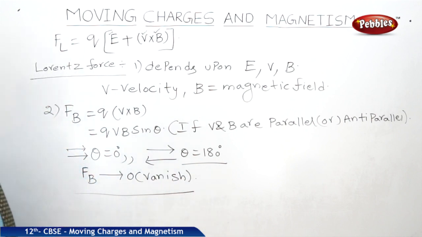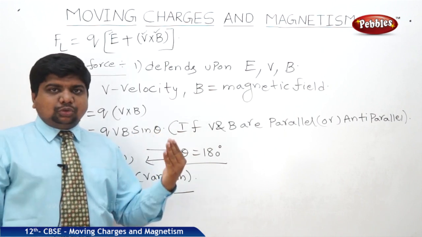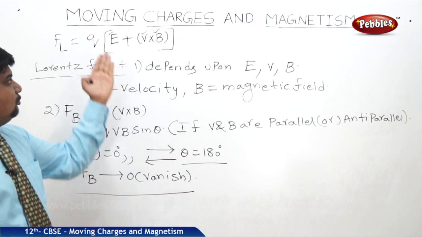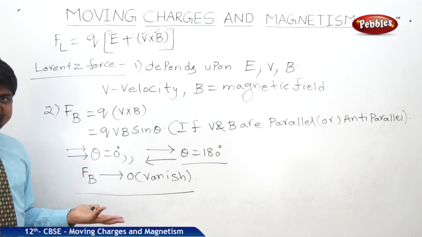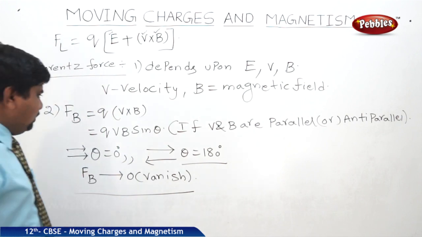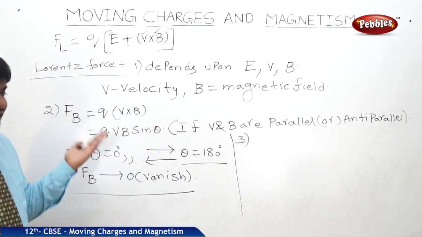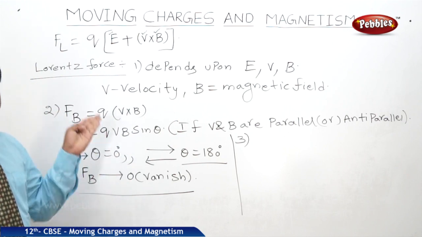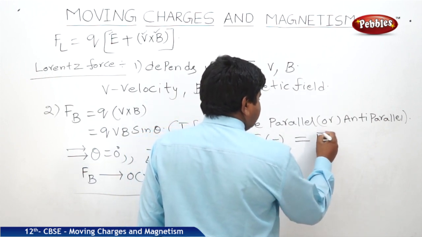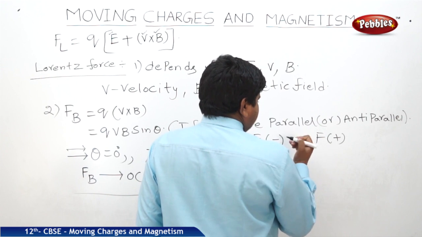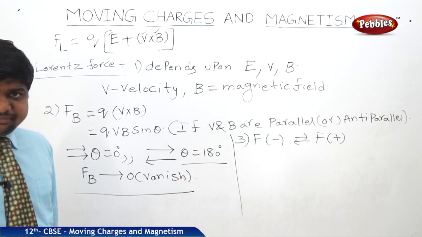So how can we relate Q, V and B? It's the corkscrew law, Maxwell's corkscrew law. With that screw law, we can relate the direction of the electric field, the direction of the magnetic field, and the direction of the velocity vector. One more point we should understand is that the force on a negative charge is opposite to the force on a positive charge. They are opposite to each other.